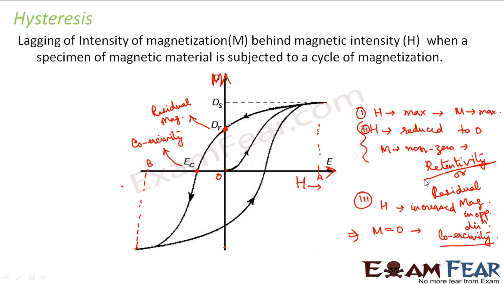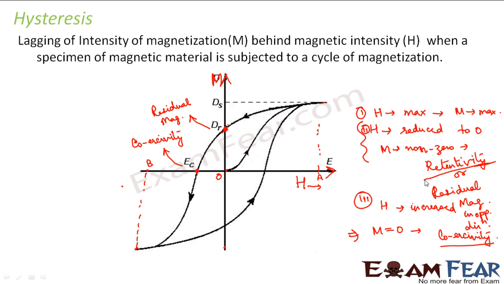For example, if the retentivity of a material is very high, that means the material stays magnetized. So the material has a strong value of magnetism. That means the material remains strongly magnetized even though the magnetic intensity is reduced to 0. Even though there is no magnetic intensity, the material still retains its magnetization, right?